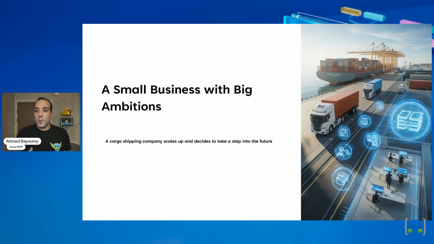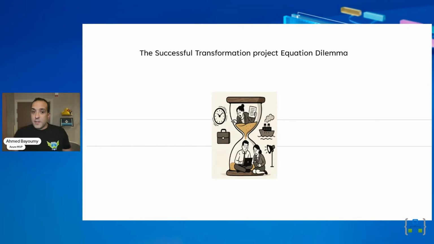Then we started to talk to them, and we had some plans of creating a modern integration platform where we would be creating APIs, integration, chatbots, AI, all those shiny stuff that we all like, which is great. But we also had to calculate some things before we approached this project, especially because it's a small company, and we need to really give them business value fast, so we can help them grow and scale up at the pace they were seeking.